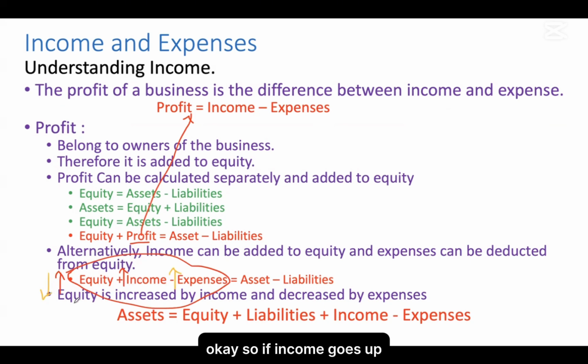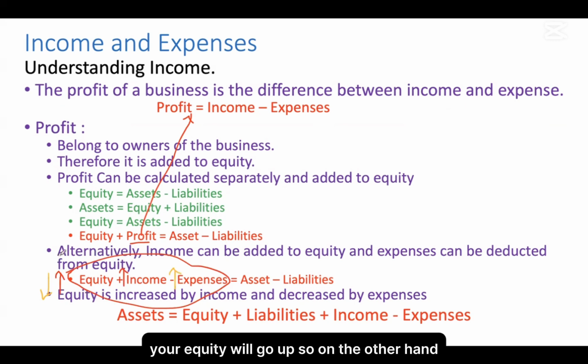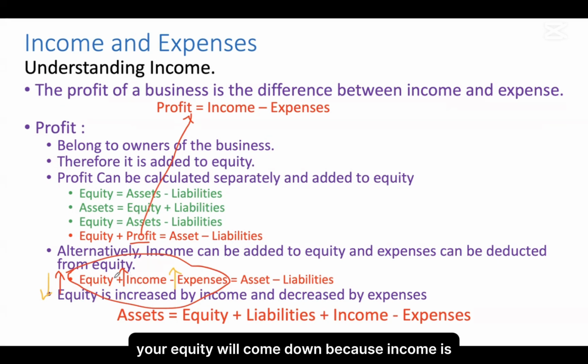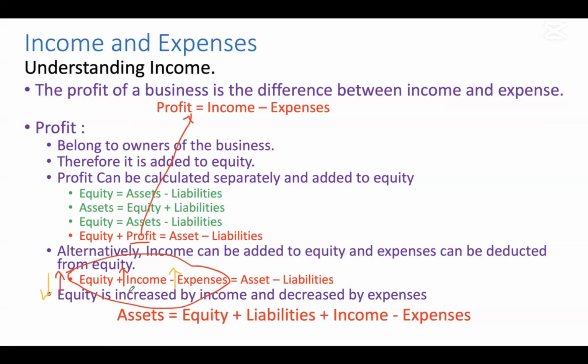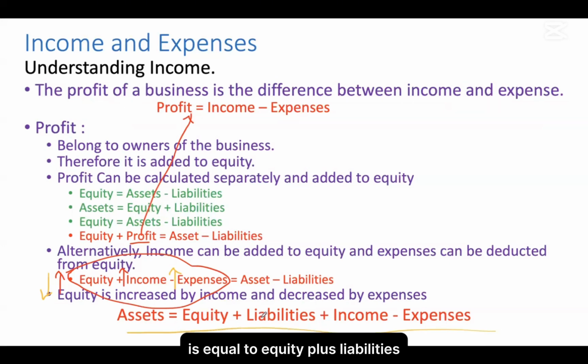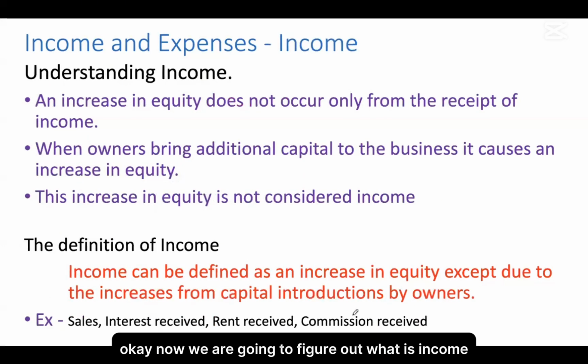So if income goes up, your equity will go up. On the other hand, if expenses go up, your equity will come down. If income is plus 100, equity will go up by 100, but if it is minus 100, it will go down by 100. So equity is increased by income and decreased by expenses. In the accounting equation, we can also take it as assets equal to equity plus liabilities plus income minus expenses.